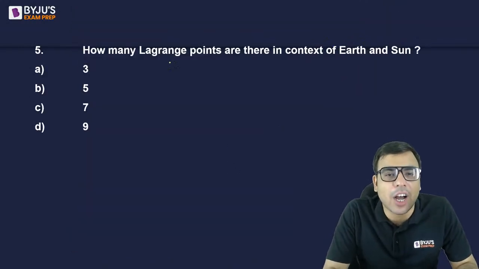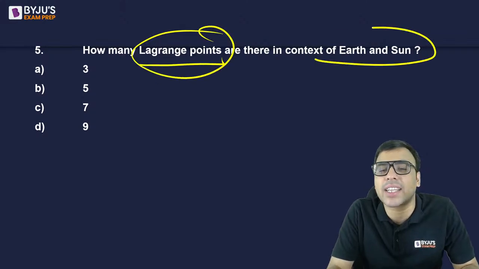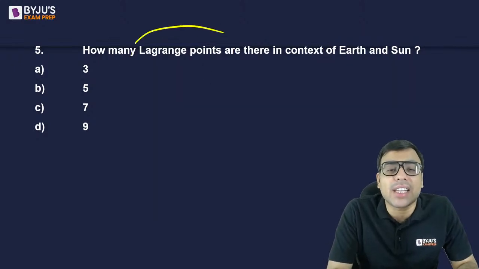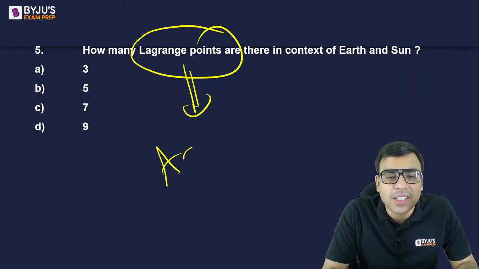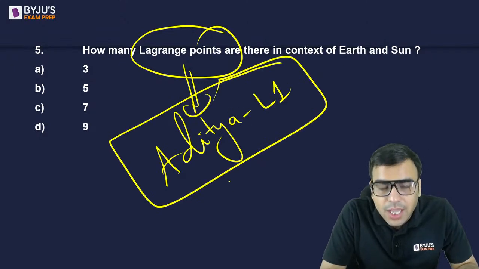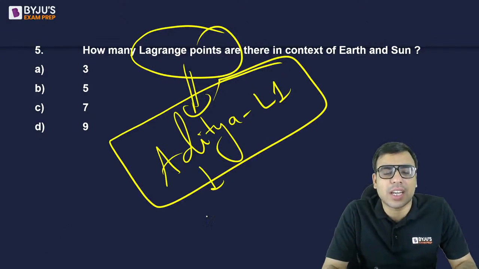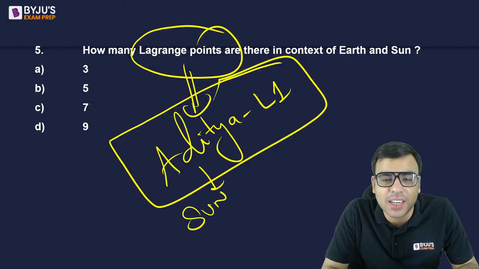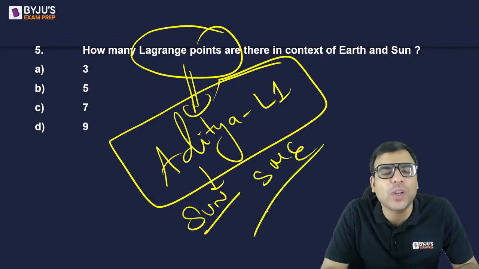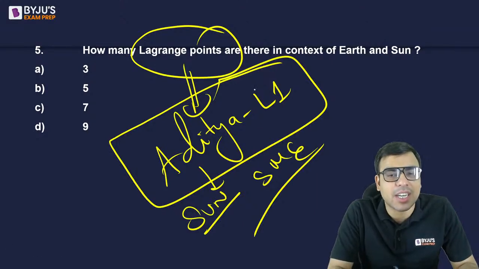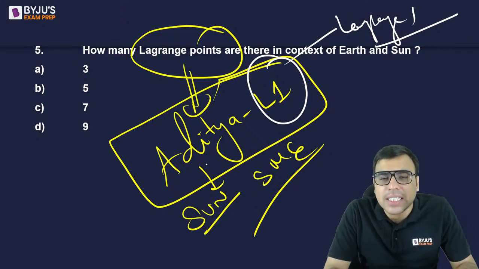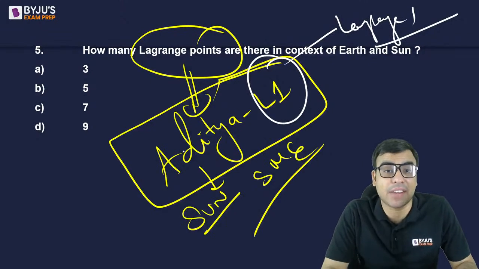Okay, the next one is, how many Lagrange points are there in the context of Earth and Sun? First answer this question, then I'll tell you why Lagrange point has been in the news. I hope you are aware there is something called Aditya L1, a very famous mission of ISRO. It is supposed to research the Sun's corona and solar mass ejection. It will be stationed at L1, that is Lagrange point 1, and that is why you should know the significance of Lagrange points.